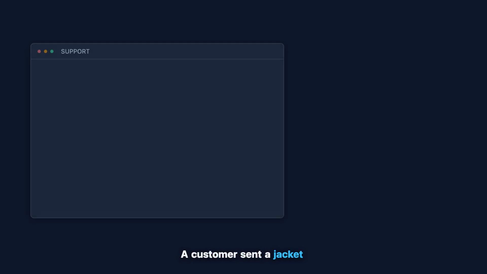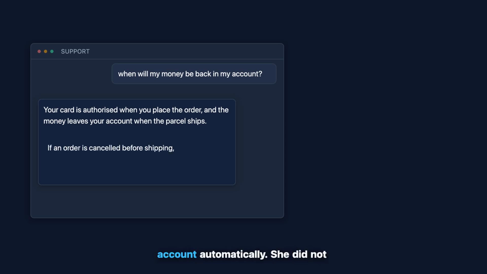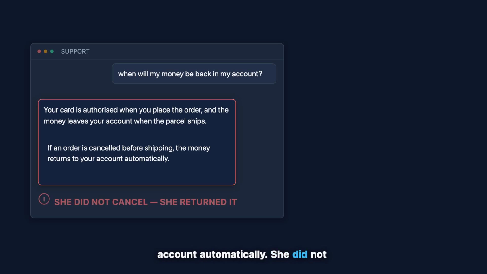A customer sent a jacket back last week. It reached the warehouse on Monday. Today, she asks the support assistant, "When will my money be back in my account?" The answer comes back. It is confident, it is clearly written, and it is wrong. It tells her that when an order is cancelled before shipping, the money returns to her account automatically. She did not cancel anything. She returned it after it was delivered.